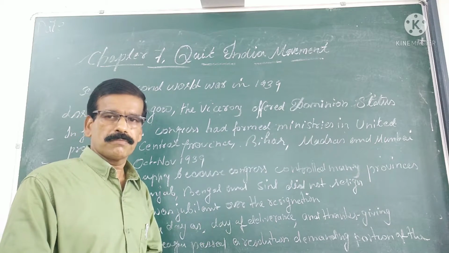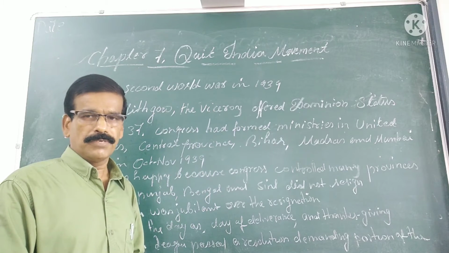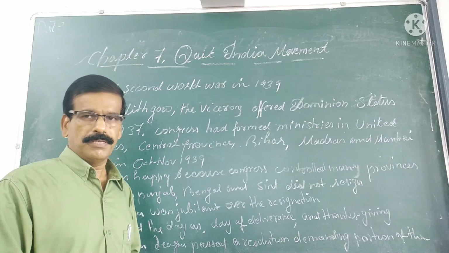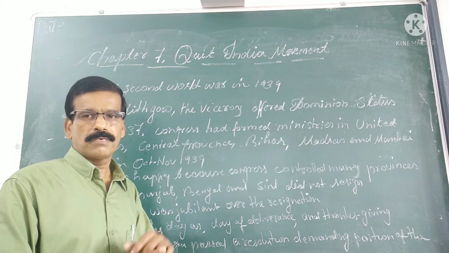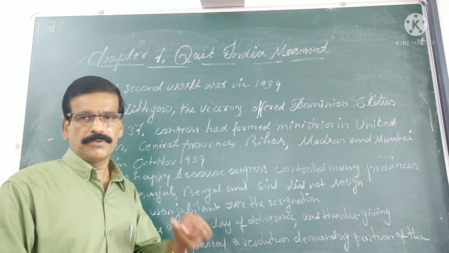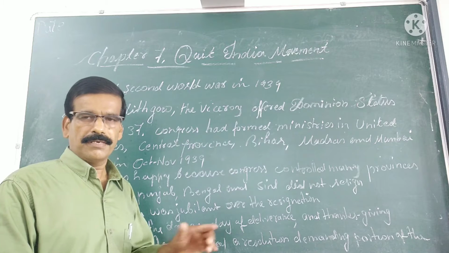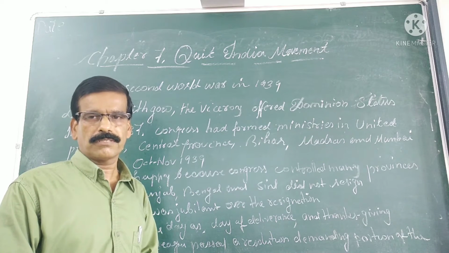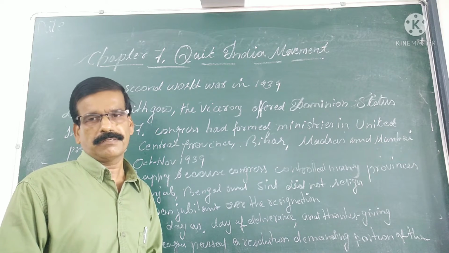You know that the Second World War started in 1939 with Nazi Germany attacking Poland. Then the government of British India as well as France entered the Second World War. But the government of British India entered the war without consulting the National Congress leaders as well as members of the Central Legislature.